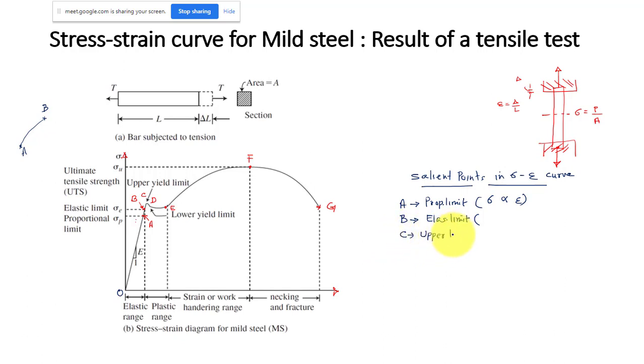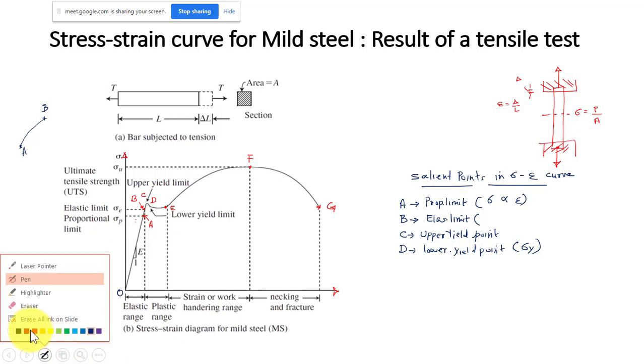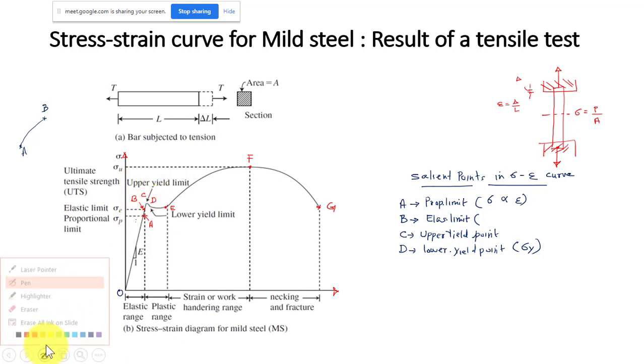Point C is called the upper yield point. We have already discussed this in strength of materials, so we will not discuss everything in detail, but whatever is required I will discuss. C is known as the upper yield point, and D is called the lower yield point. Which is the true yield strength of the material? That is the lower yield point. That is the true yield strength of the material, and corresponding to this we can take the yield stress.